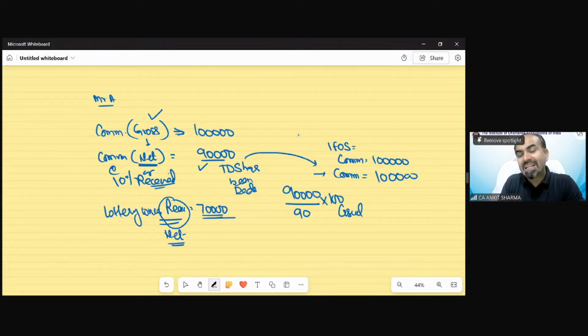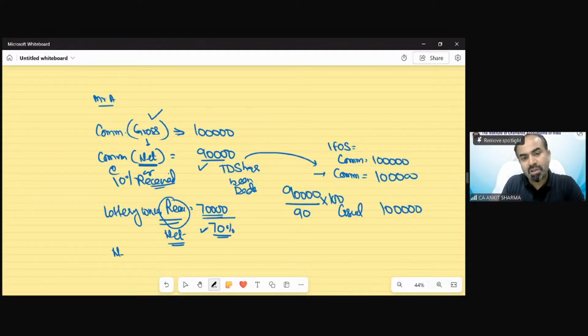So what is the TDS rate on lottery winning? That's 30%. So this is equivalent to 70%, because after 30%, the balance is equivalent to 70%. So I have to include this casual income also at 1 lakh. Understood? So those incomes are liable to TDS.